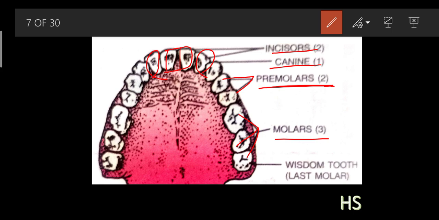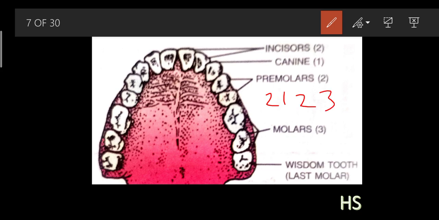Okay, the 3 are the molars. See, how many incisors were there? 2. How many canines were there? 1. How many premolars were there? 2. And how many molars were there? 3. So 2, 1, 2, 3. Okay, these were the total number of teeth present of each shape.